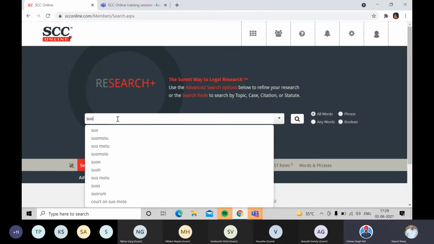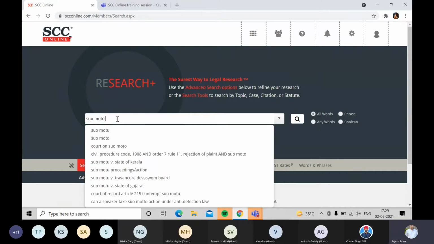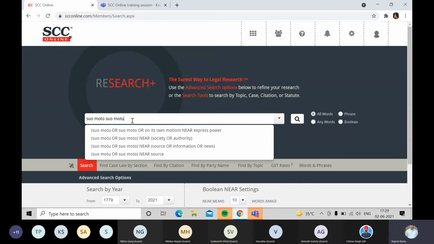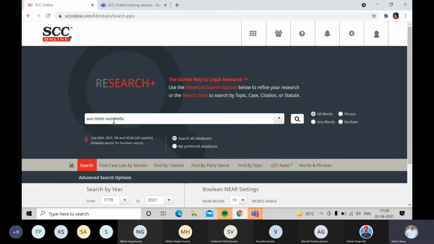Moto is the one which is correct, as well as the one which I'm right now typing, motu, which is also mentioned with this spelling.